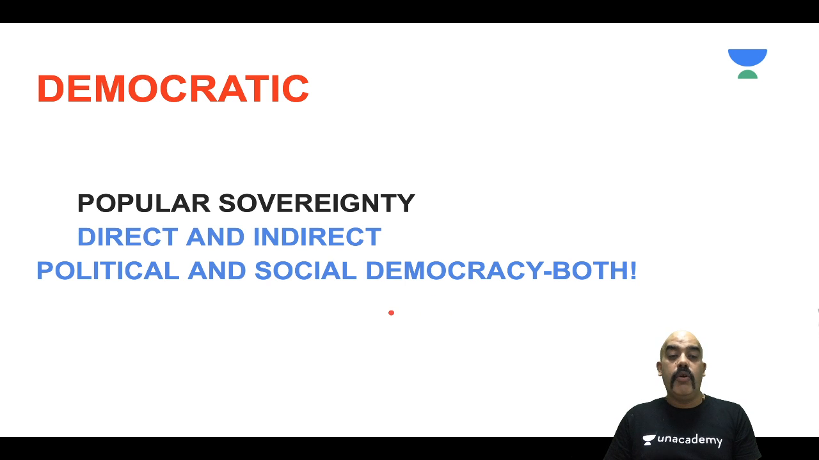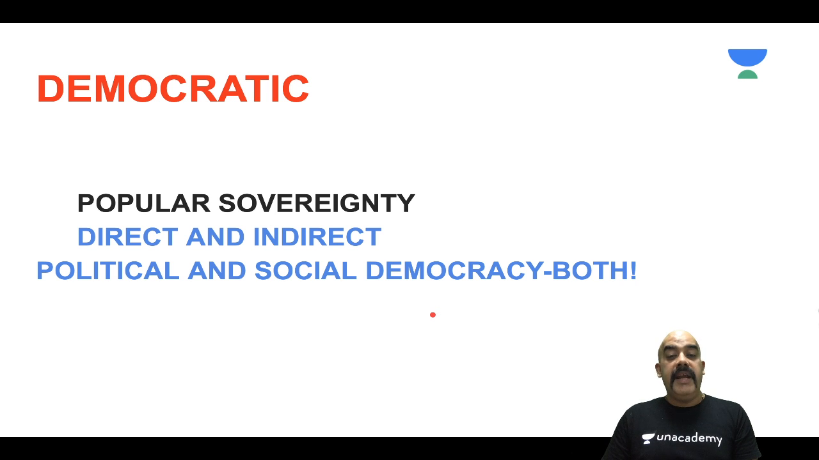Then the word is democratic. Now, here we talk about popular sovereignty, but there are two types of democracies, as I'm sure that you're aware of. One is direct and one is indirect. In India, we practice primarily indirect democracy, in the words that the people do not decide for themselves. Please remember, we only decide whom we elect. Our elected representatives, whether at the level of the parliament or at the level of the state Vidhan Sabhas and the state legislative assemblies, take decisions on our part.